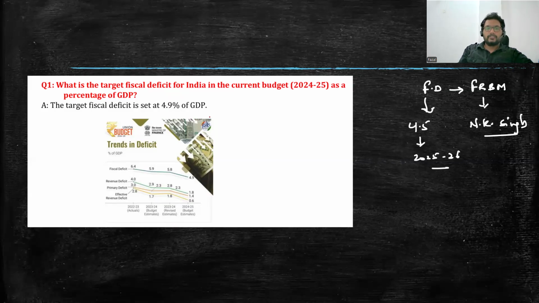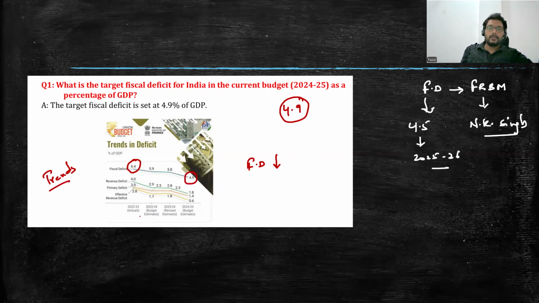Here the question says, what is the target fiscal deficit by 2024 in this budget? It is 4.9, one important fact you should remember, targeted as a part of the GDP. And look at the trends. Trends are quite important. The trends show the FD is reducing. That is very important. FD is reducing over the past 4 years. So 6.4, it has come down to 4.9 and it is gradually declining.